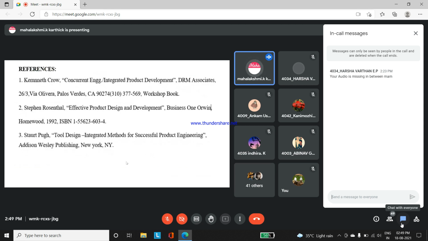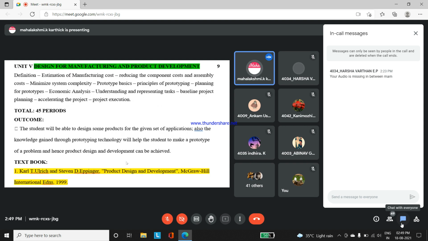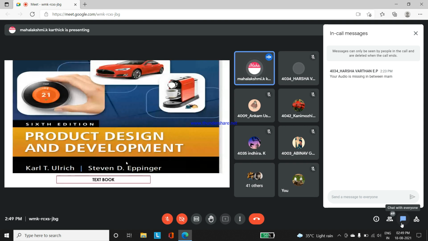So these are the reference books. You need not worry about reference books. You have a prescribed textbook. This is the front page of your textbook, 6th edition, Product Design and Development. If you see the front page, they have shown some automobile products, coffee maker products, as well as a room temperature device. Something more innovative. You are going to be fully dealing with new products, new features of innovative products alone in this particular subject, not the regular products.